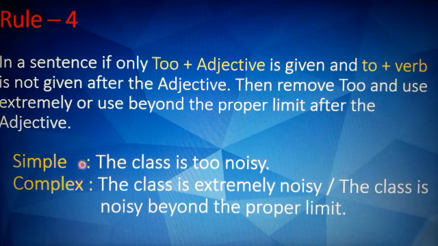Like the simple sentence is "The class is too noisy." Here after "too", an adjective has been given, but after that there is no infinitive or verb. So your complex would be "The class is extremely noisy", as I told you, or you will use "The class is noisy beyond the proper limit."